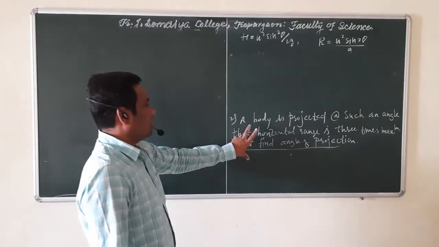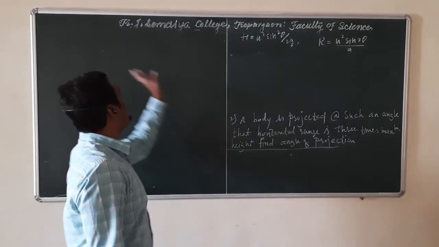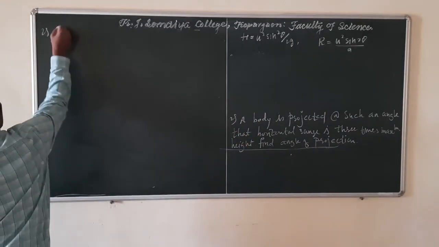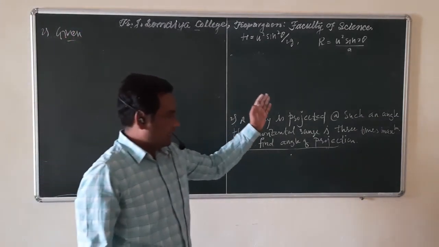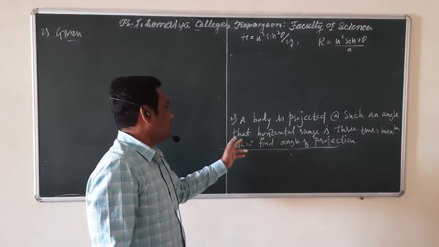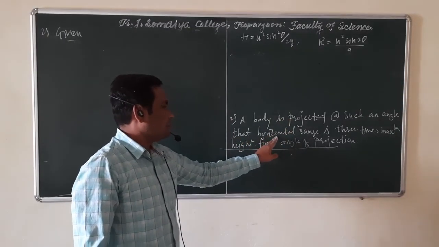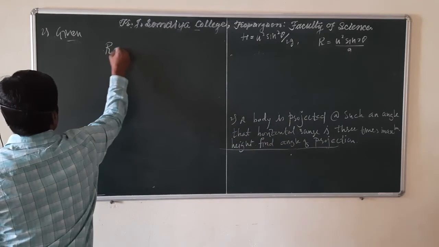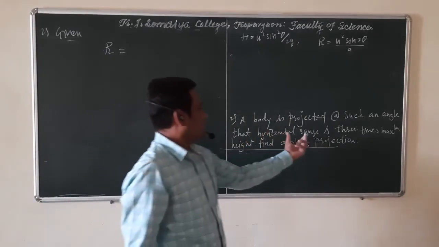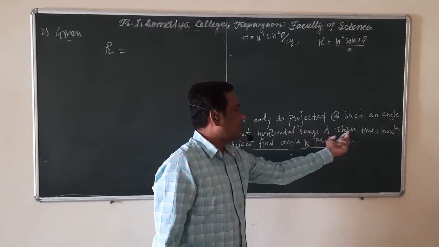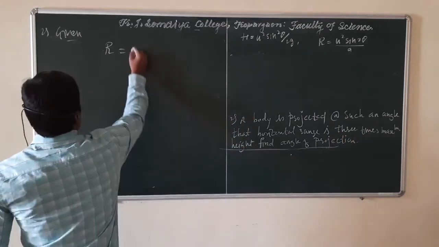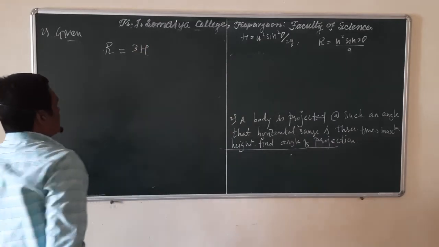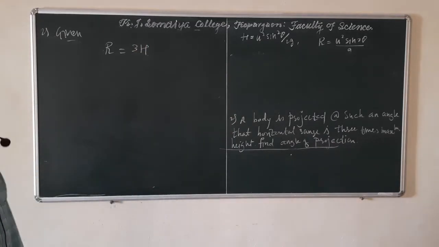See, what we are given in the second problem: a body is projected at such an angle that the horizontal range R is 3 times the maximum height attained by the projectile. So R is 3 times H. This is the given quantity.